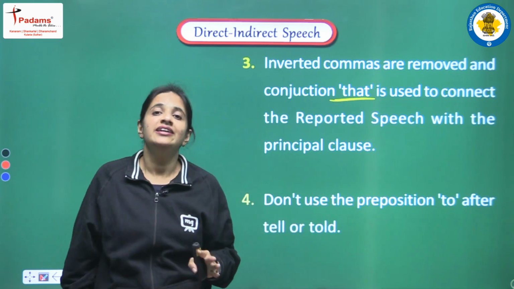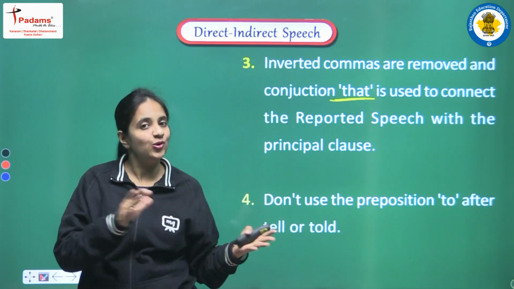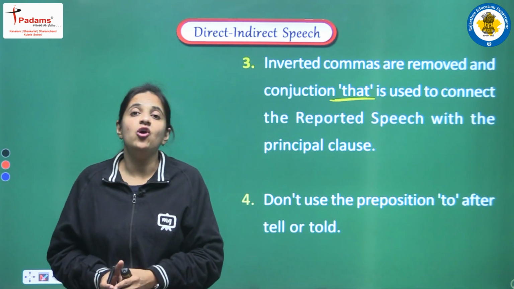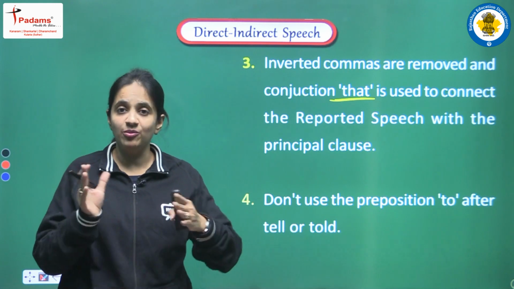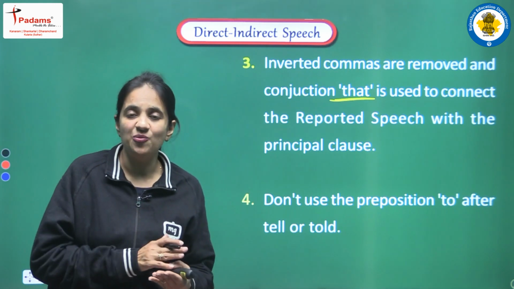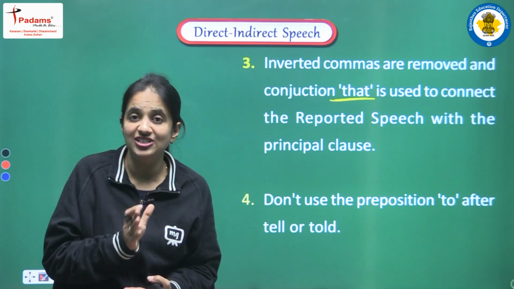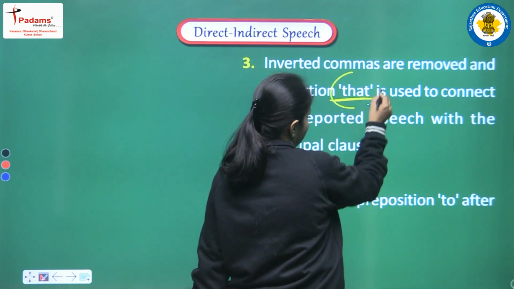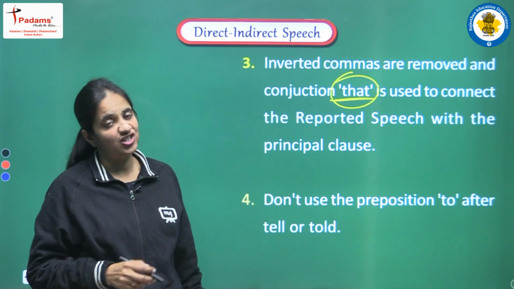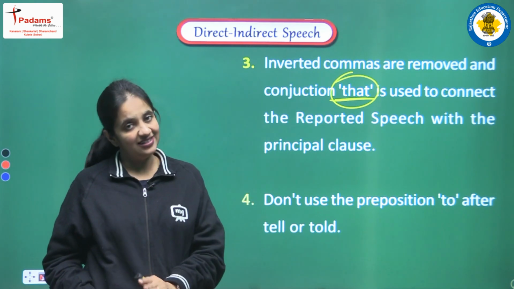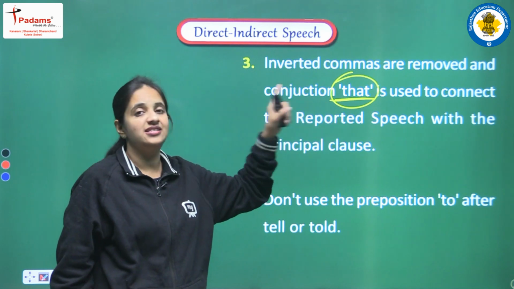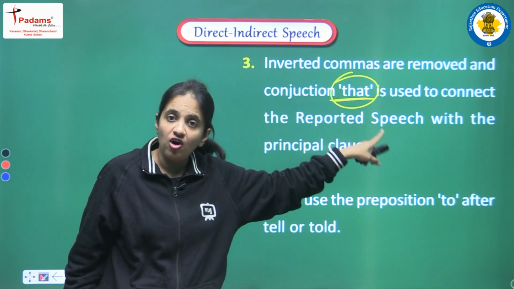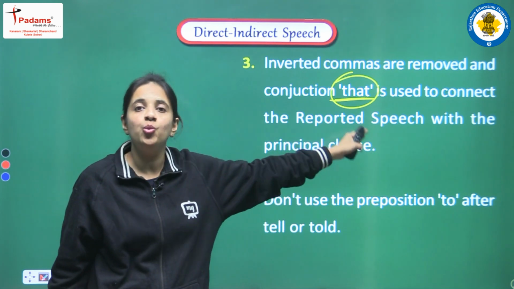This thing is clear, that when we have a direct sentence, then commas are there, but when we are converting that direct into indirect, then obviously we have to remove the commas, and in the place of commas we have to add one conjunction. And when we have an assertive sentence, what is the conjunction that we have to use? That conjunction is 'that'. Clear? So 'that' is used as a conjunction to connect the reported speech with the principal clause, or we can say with the reporting verb.